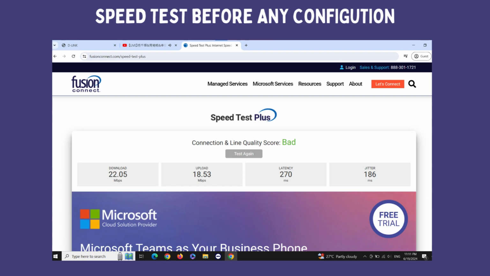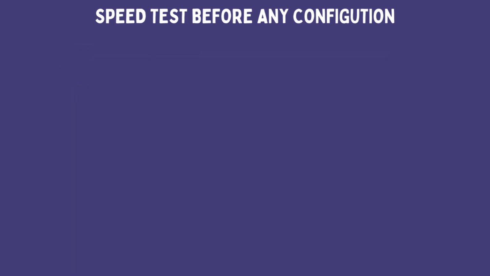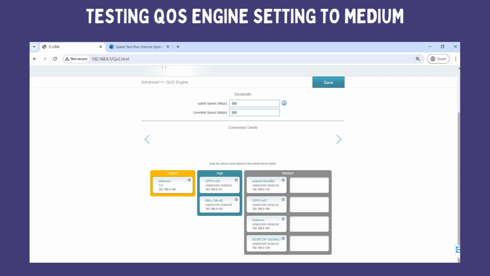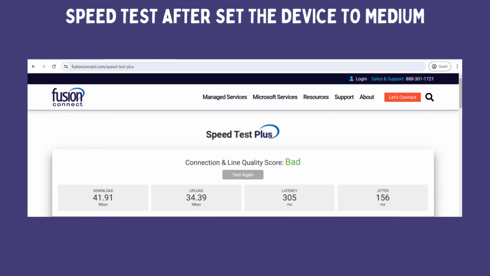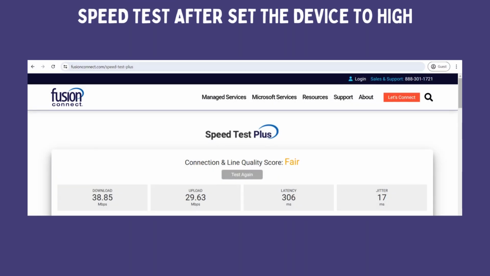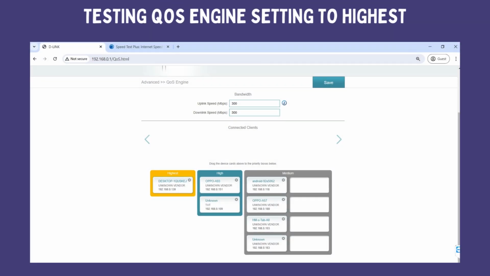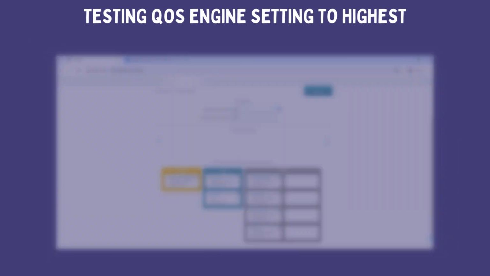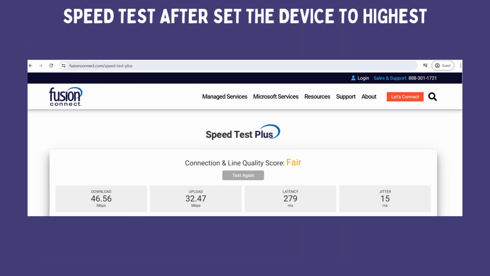Here is the speed test before any configuration. Next is testing the QoS engine setting to medium. Here is the speed test after setting the device to medium. Next is testing the QoS engine setting to high. Here is the speed test after setting the device to high. Next is testing the QoS engine setting to highest. Here is the speed test after setting the device to highest.